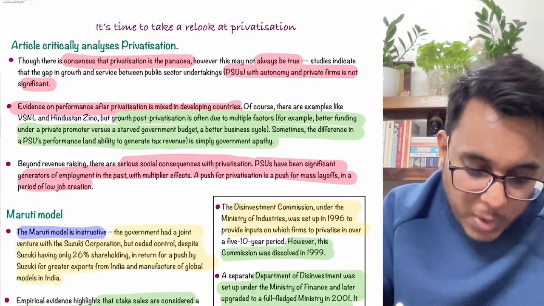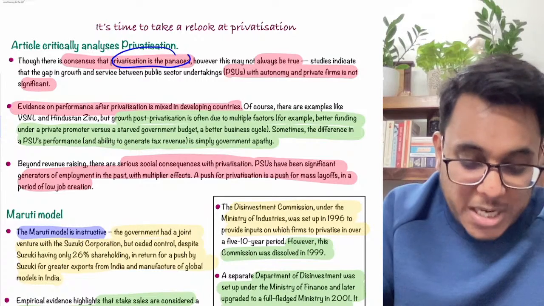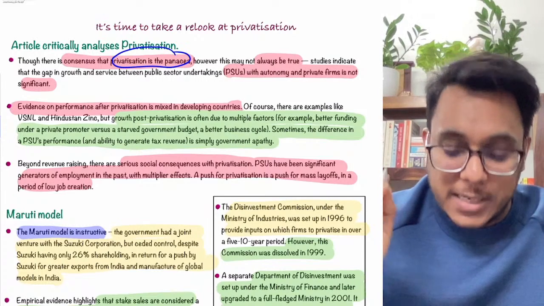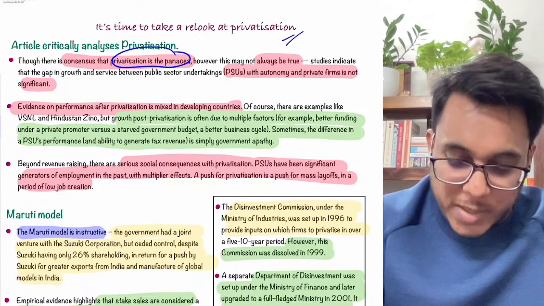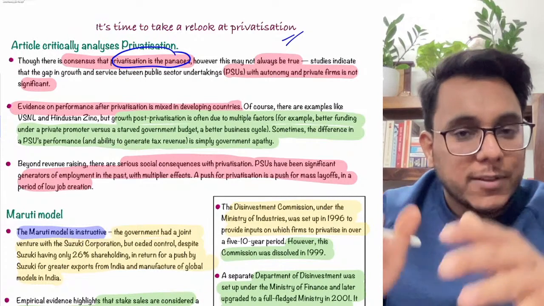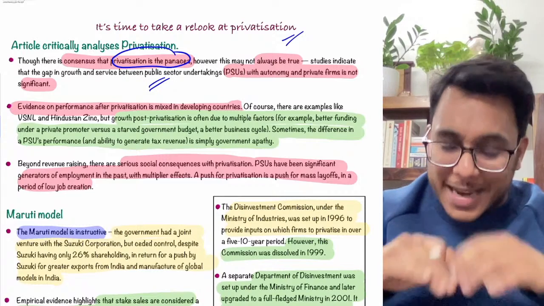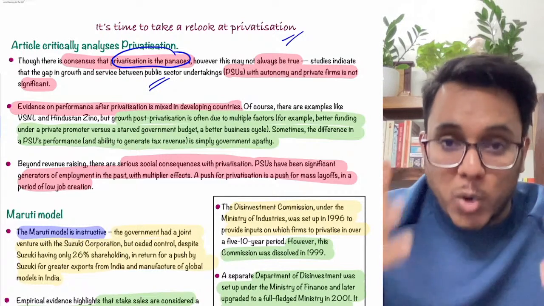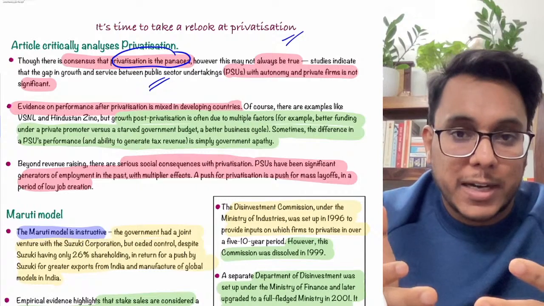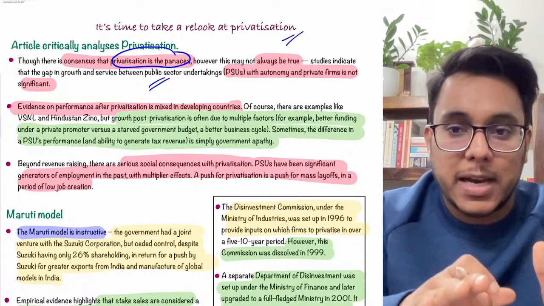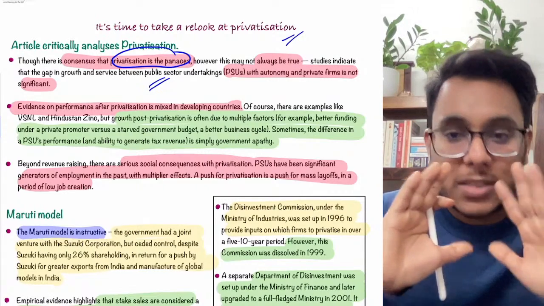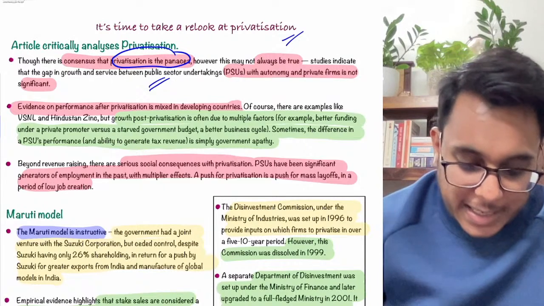The article says that privatization is the panacea, many a time it is believed, but it is not always true. It has been said that after getting privatized, the public sector undertakings are more profitable and governed more effectively, so their efficiency comes, but that is not very significant. This is what the article says.